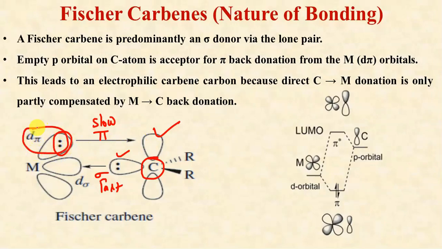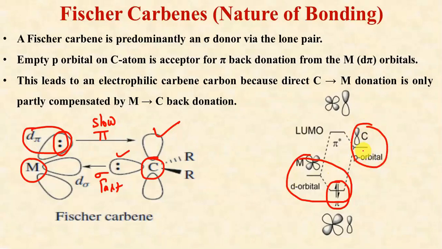This d pi electron density mainly resides on metal, meaning it is basically lying close to the metal d orbitals, not with the carbon orbitals. That's why these carbon orbitals are higher in energy as compared to metal d orbitals. That's why this carbon atom now becomes partial positive, because this pi electron density is lying close to the metal d orbitals, but not close to the 2pz orbitals of the carbon atom. Because this electron density is present mainly around the metal and not around the carbon, carbon becomes partially positively charged.